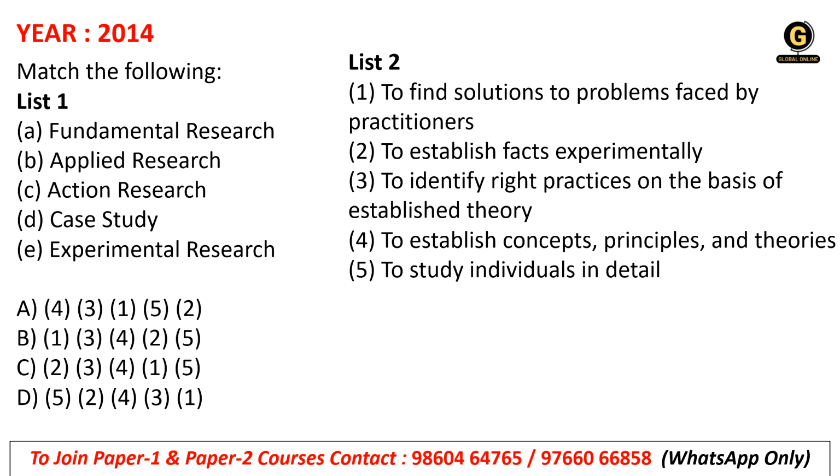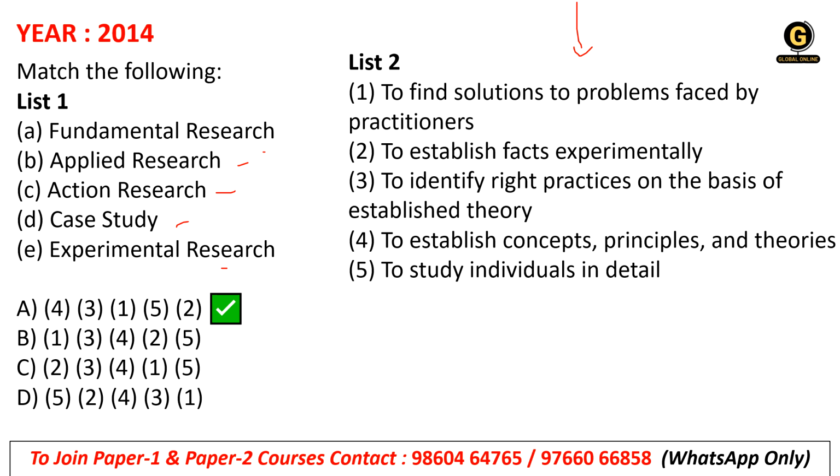In list 1, the methods of research are given, and in list 2, the purpose of those methods are given. So we need to match the purpose with the relevant methods of research. Fundamental, applied, action, case study, experimental is given, and here in list 2 the purpose of those research methods are given. So the correct option is option A.